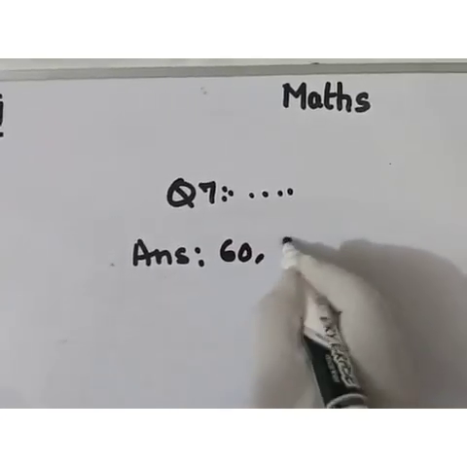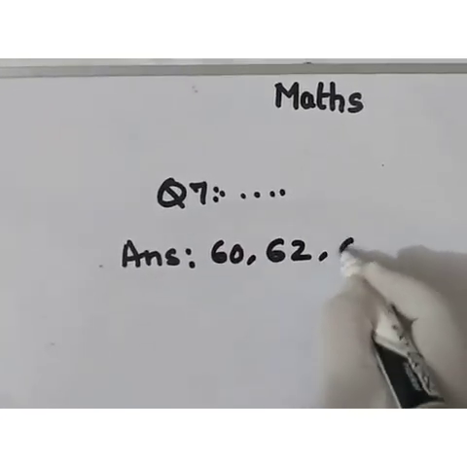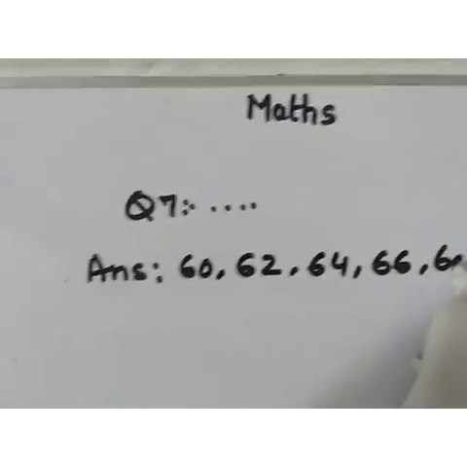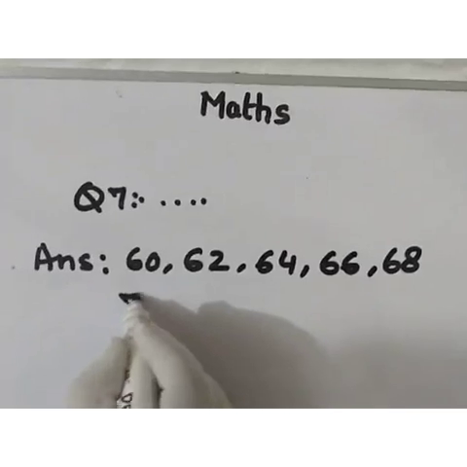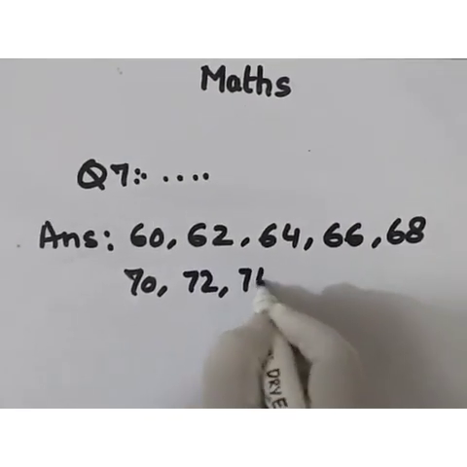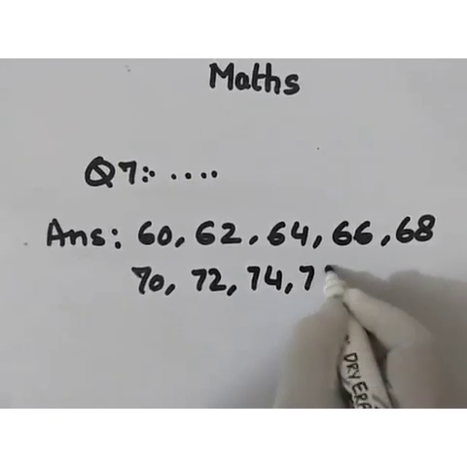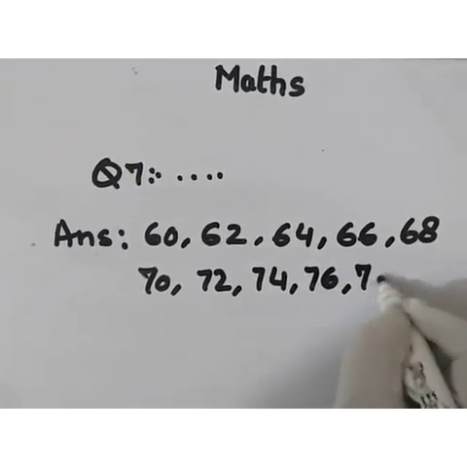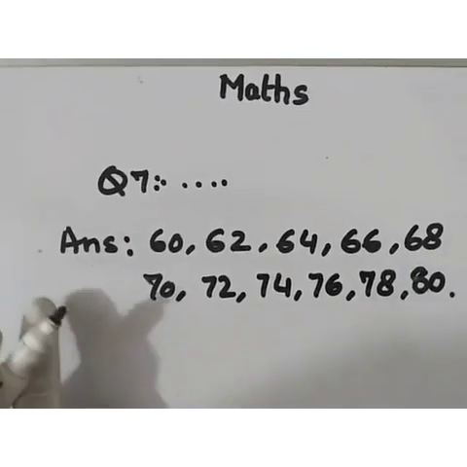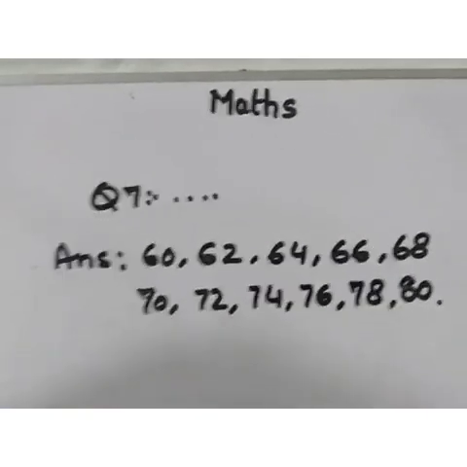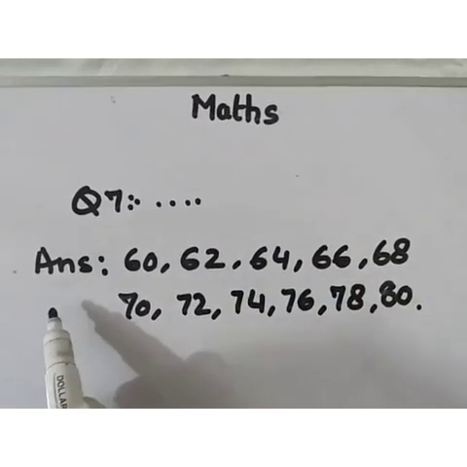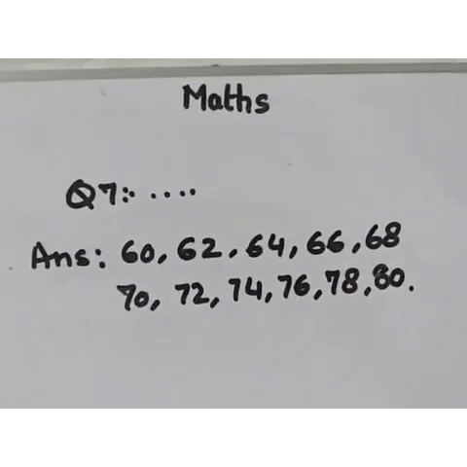60, 62, 64, 66, 68, 70, 72, 74, 76, 78 and 80. All these are even numbers from 60 to 80. You have to write the question 7 and then write the answer in this way in your notebooks.